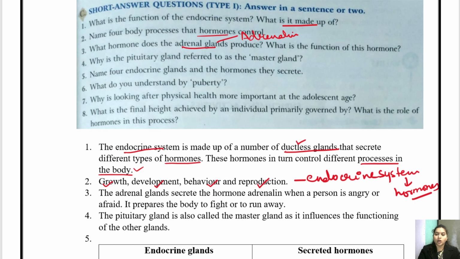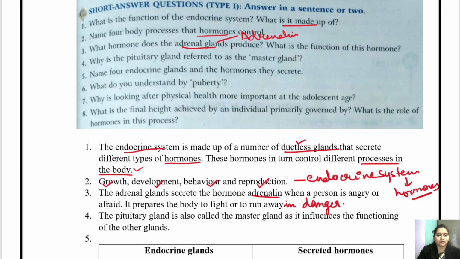This hormone instantly increases the glucose in the body, and it prepares the body to fight or to run away during a danger condition, right? So the adrenal gland secretes a hormone called adrenaline. When a person is angry or afraid, it prepares the body to fight or to run away in danger. Okay, clear?